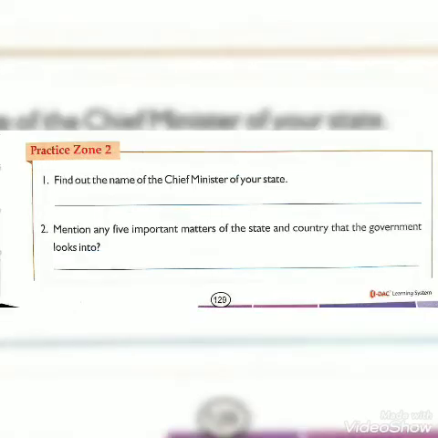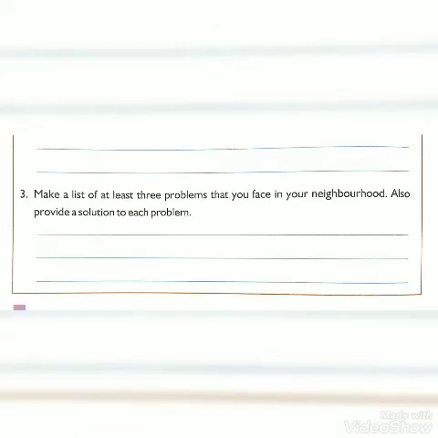Practice zone 2. Your first question is find out the name of the Chief Minister of your state. Your second question is mention any 5 important matters of the state and country that the government looks into. Your third question is make a list of at least 3 problems that you face in your neighborhood. Also provide a solution to each problem.